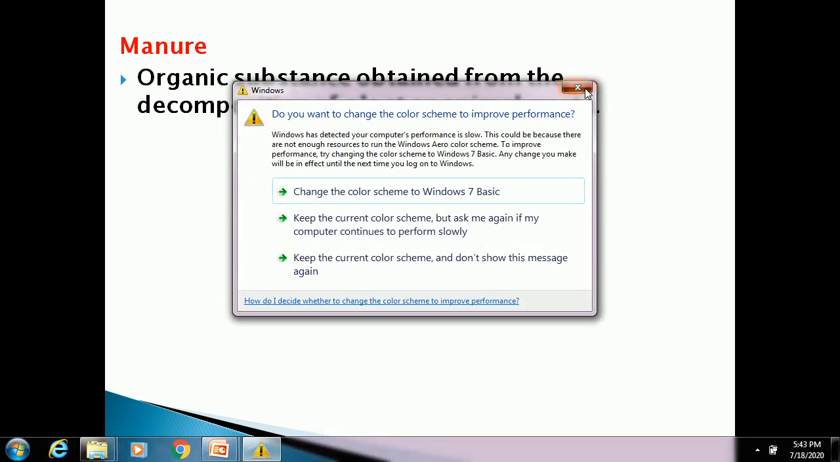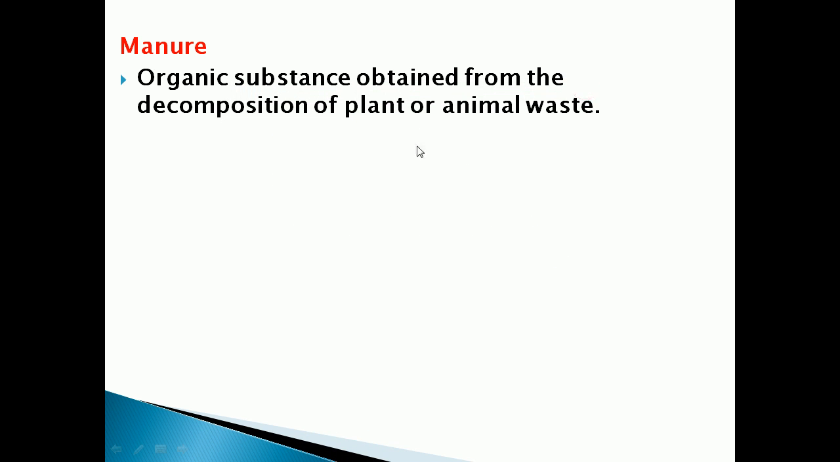Decomposition means that with the help of microorganisms, the plant or animal waste gets broken down into a simple organic substance, which is called manure, and we can use it for the growth of the plant.